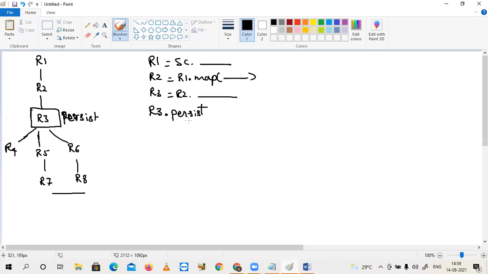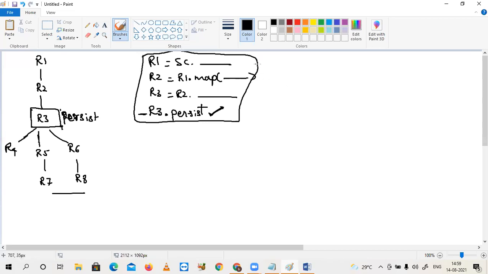Whenever I say persist, from then onwards, even though execution is completed for R3, it won't be removed. The data of that R3 won't be removed from the RAM. But when it will be removed, that point we will discuss after completion of this flow. On that way you can persist one particular RDD.